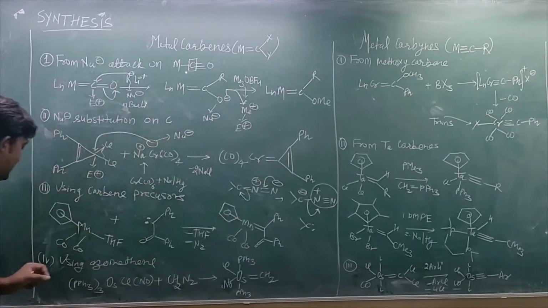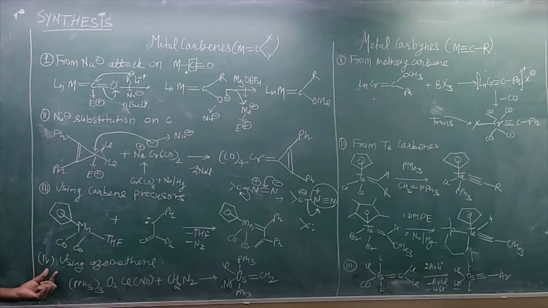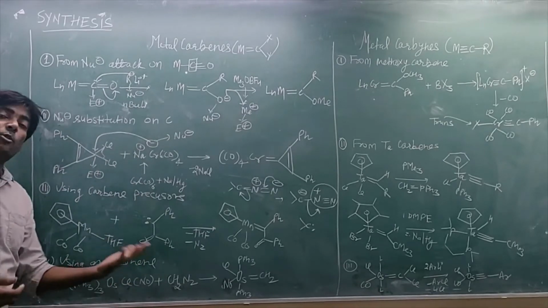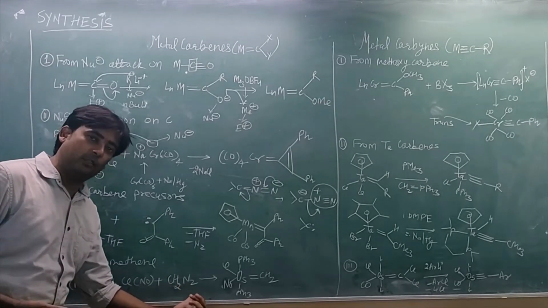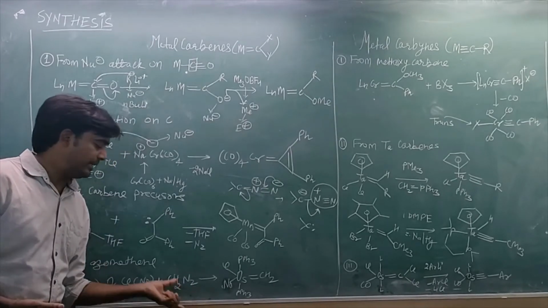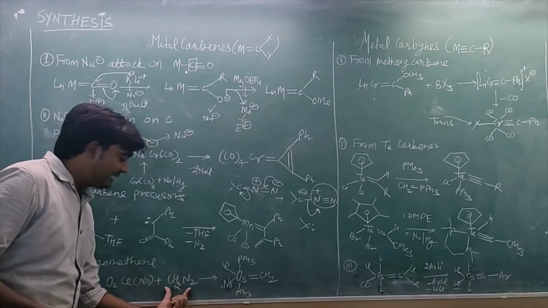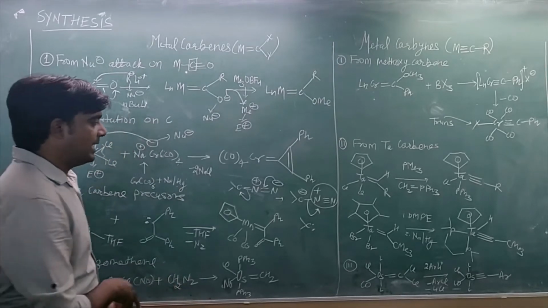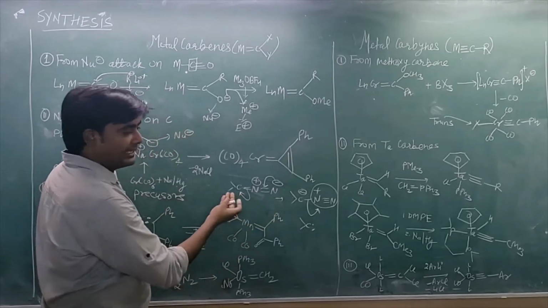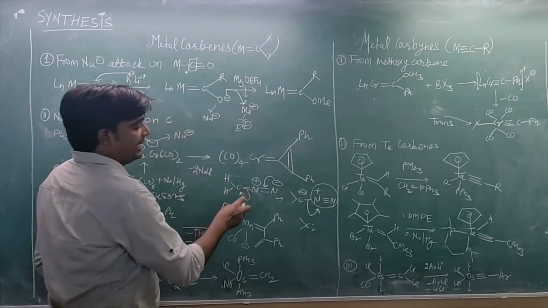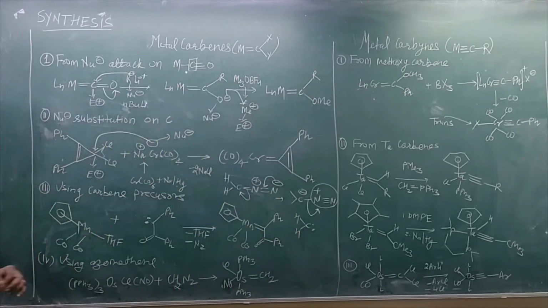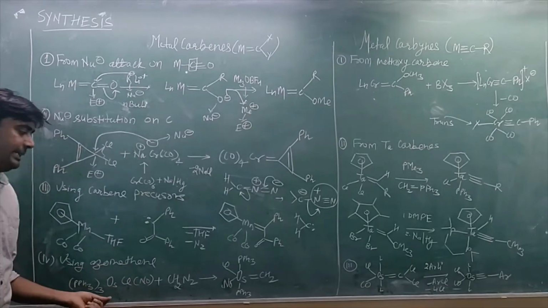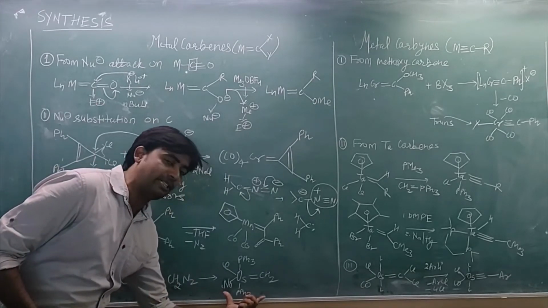Okay, another strategy is that when we use direct azomethane type complexes, azomethane, that is CH2N2, this is azomethane, and it easily gives a carbene system. I know we have already discussed this. This is the azomethane unit and it will release carbene. Okay, CH2 carbene, and this CH2 carbene can interact with this type of complex, an osmium type complex, and then it will give this metal carbene system.